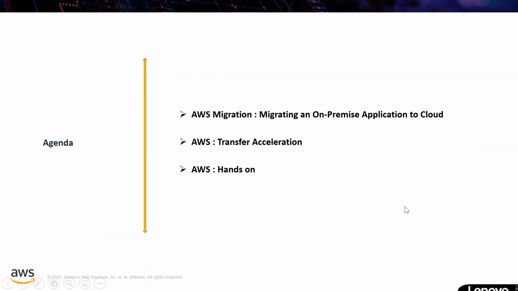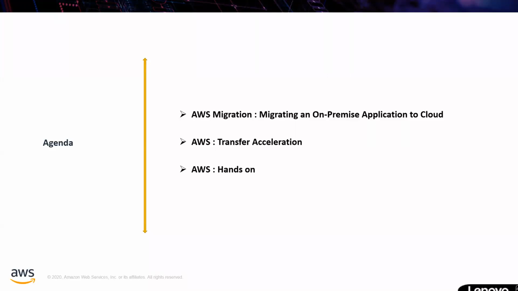So this is our agenda for today. We are going to talk about migrating your on-premises application to cloud, what strategy we have to use and how we are going to migrate. Transfer acceleration: what is transfer acceleration and how you can check your speed, that means how reliable, how durable, and how fast it is. We are going to see it in hands-on, followed by AWS hands-on, which we are going to cover today.